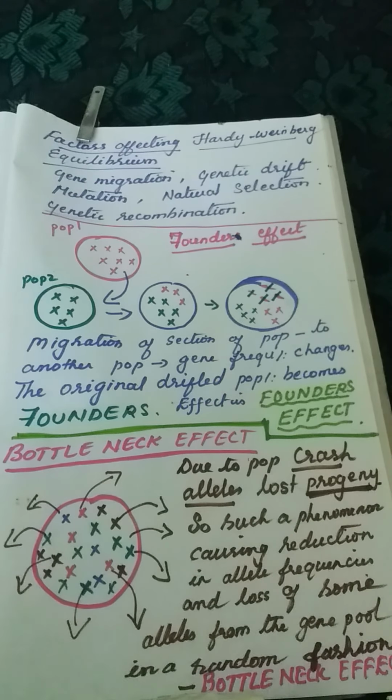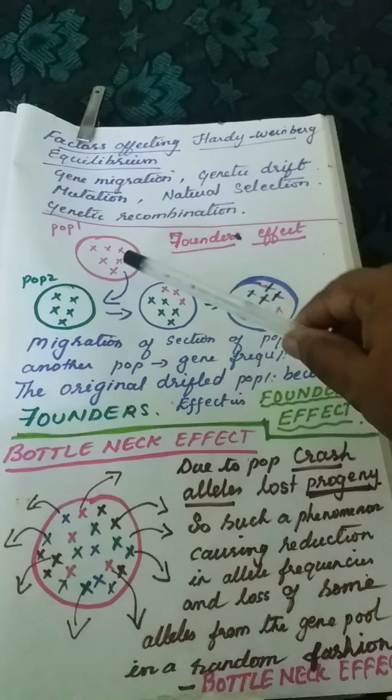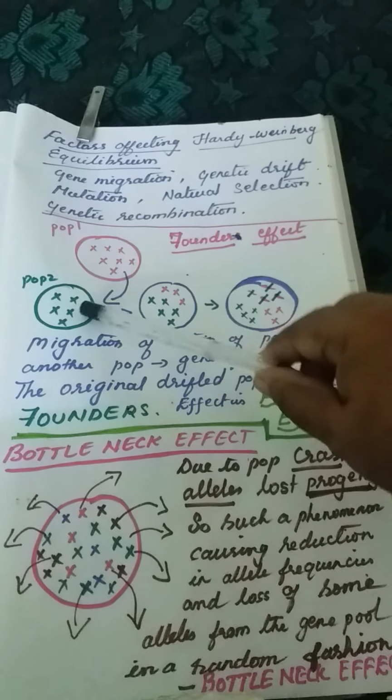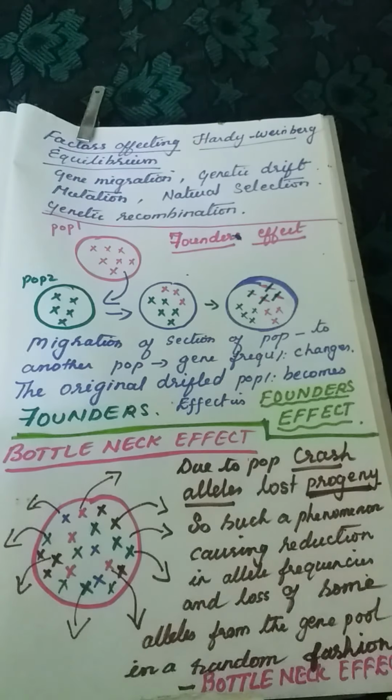The original drifted population become the founders. The population which moves from population 1, I showed, no? So some organisms are drifted from here to here. Those drifted ones are called founders and the effect is called the founders effect.